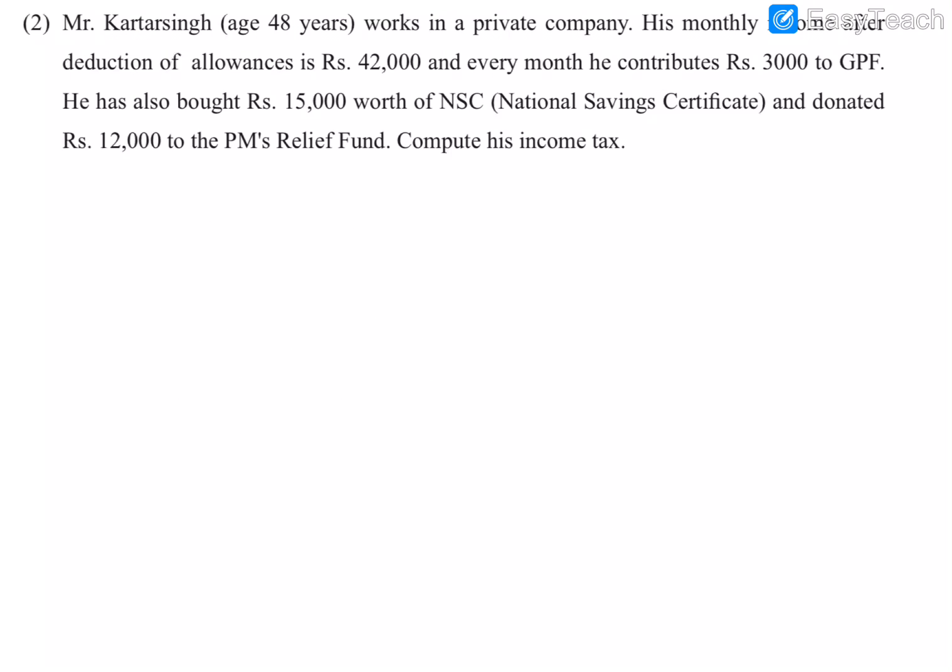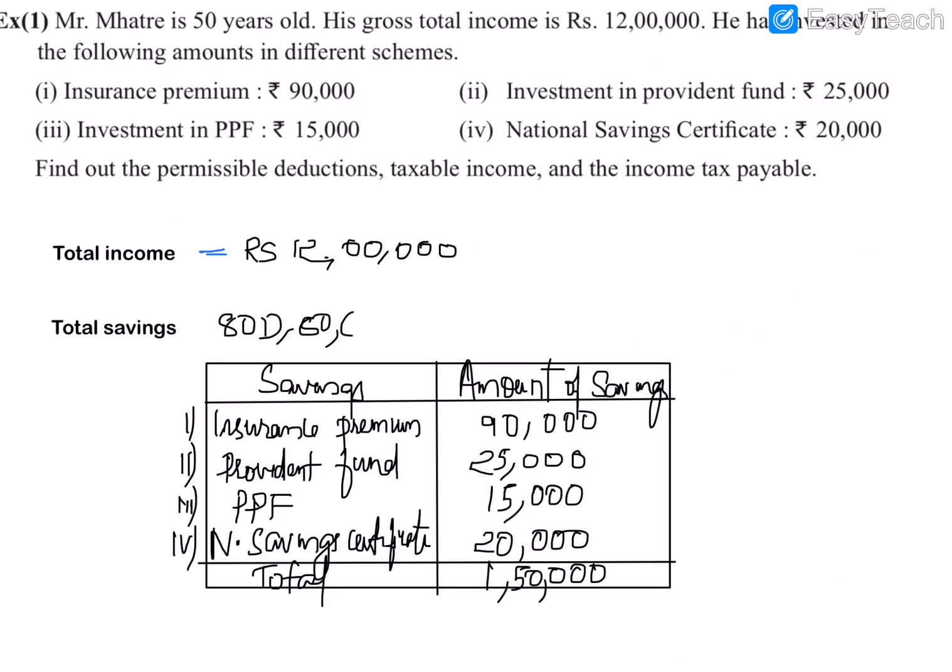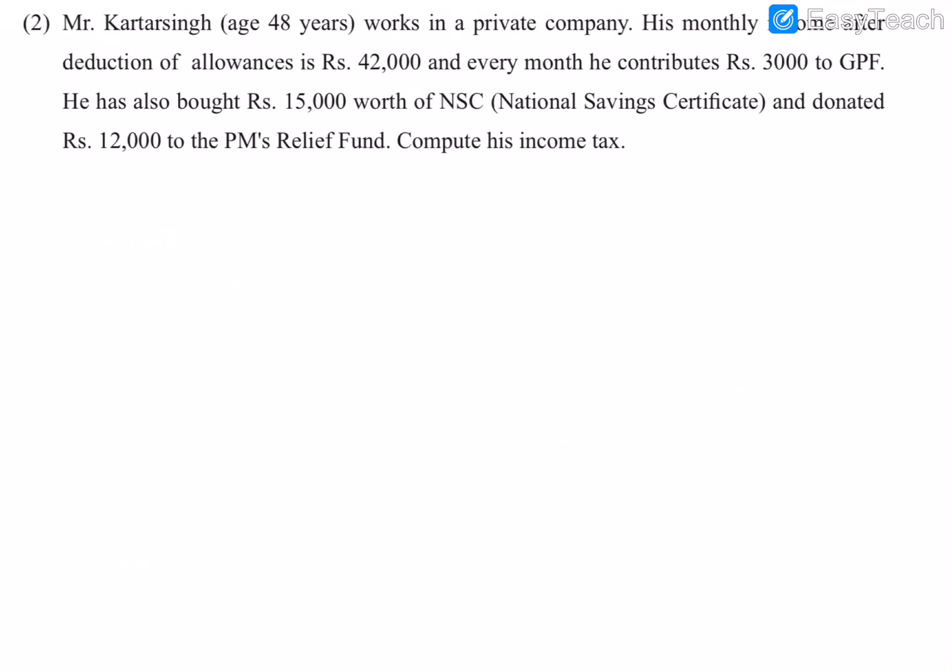So this is the next question. This question is from practice set 6.2, second question. So same way like we do in Mr. Mahatre's case, we will solve this problem also. So here Mr. Kartar Singh, age 48 years. So we know that 48 years means below 60, Table 1. Works in a private company. His monthly income after deduction is 42,000. And every month he contributes 3,000 to GPF. GPF means Provident Fund. So for that he doesn't need to pay income tax.